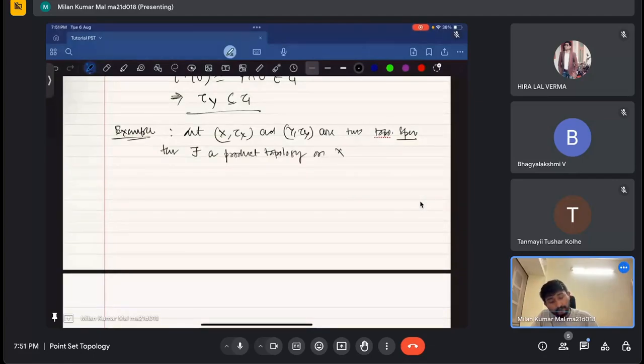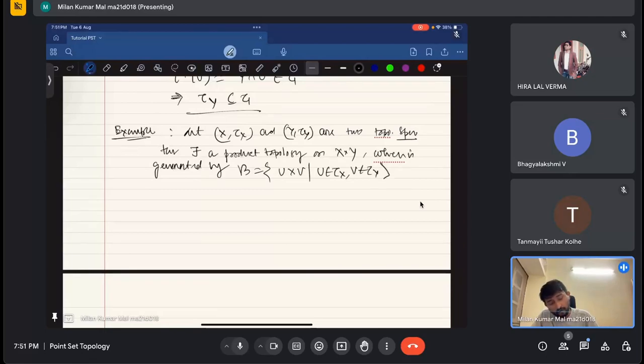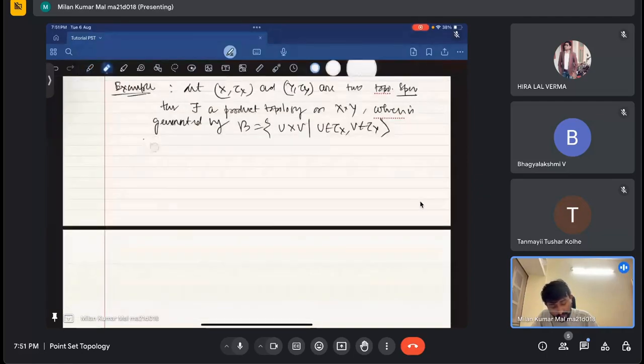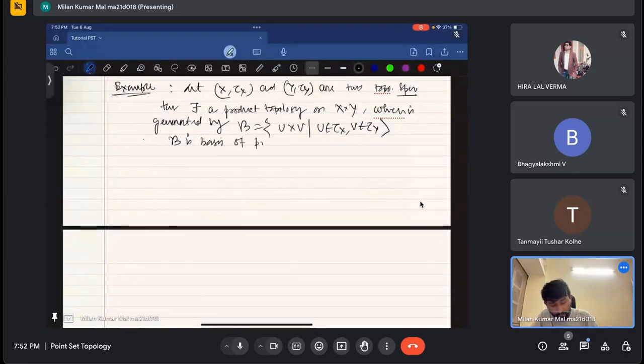There exists a product topology on X cross Y, which is generated by this particular set B, the sets U cross V, such that U is coming from tau of X and V is coming from tau of Y. That is also clear. Then B is a basis for the product topology tau X cross Y on X cross Y.